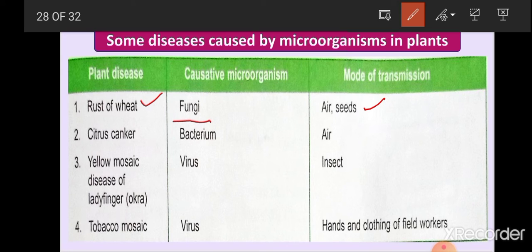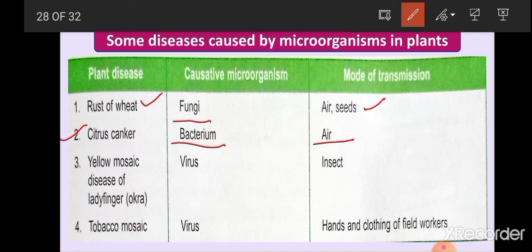Then citrus canker. Citrus canker is a bacterial disease which is caused by one bacterium, that is Xanthomonas citri, and this disease occurs in citrus fruits, and this disease also is spread by air.